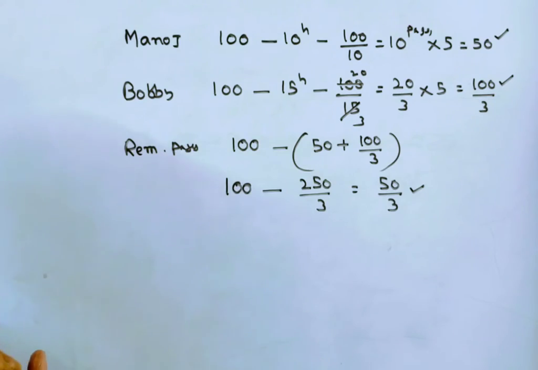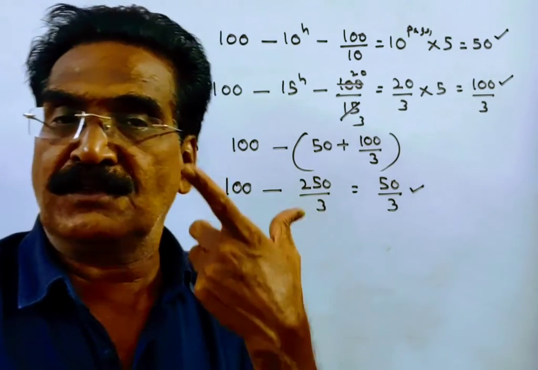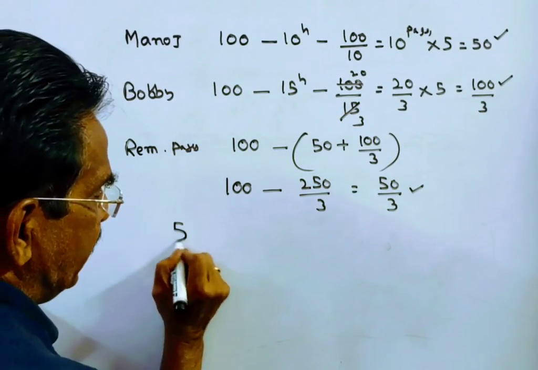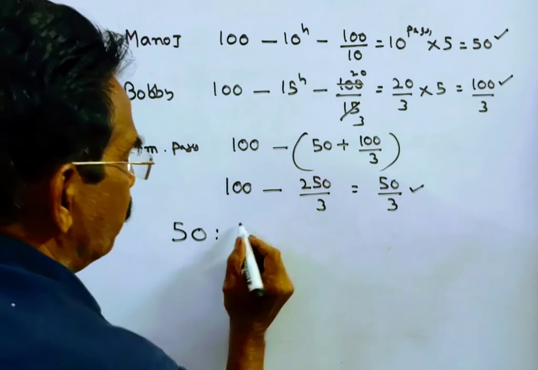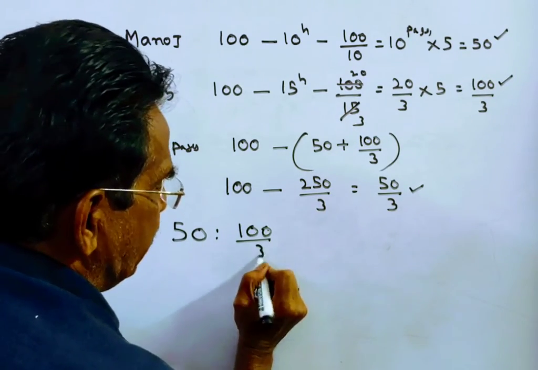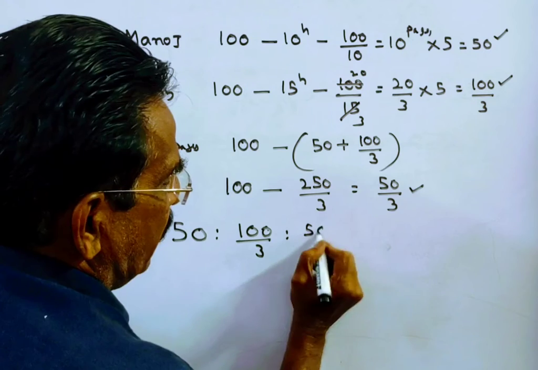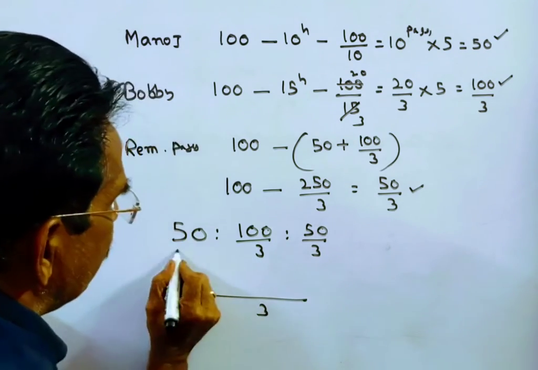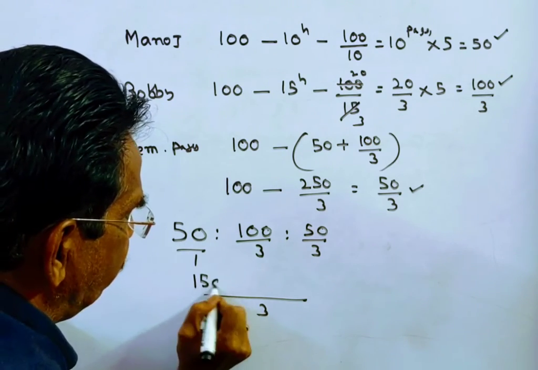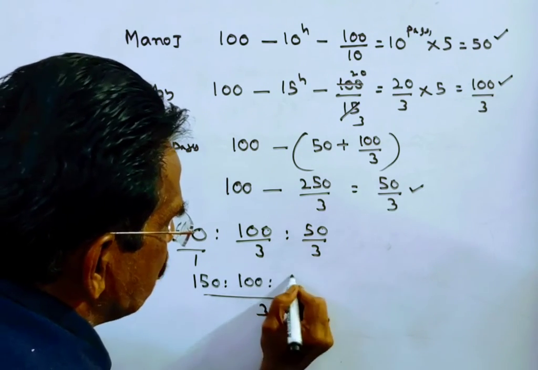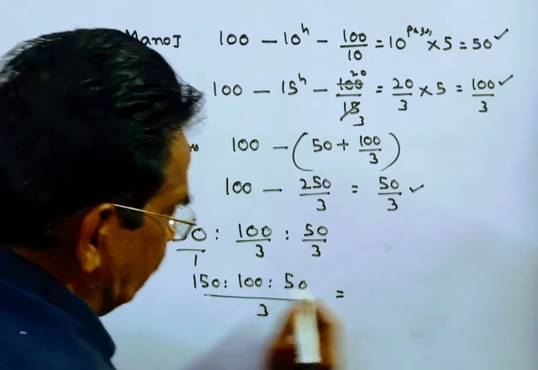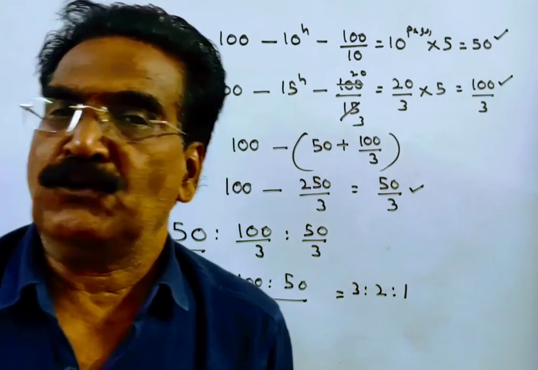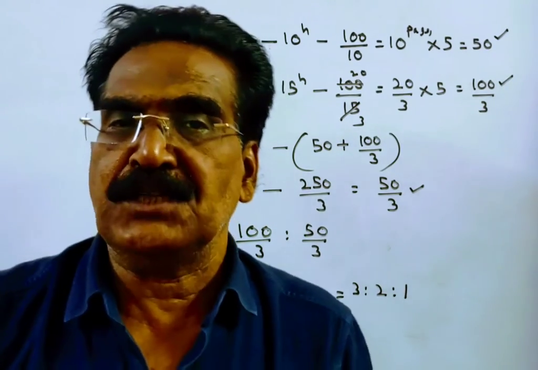So now the total amount they got is 2400. We want the share of Lucky. See friends, their sharing ratio is 50 is to 100 by 3 is to the work done by Lucky, 50 by 3. So LCM 3, 50s 150 is to 100 is to 50. This is equal to 5 3s, 5 2s, 5 1s. So they have to divide the amount in the ratio 3 is to 2 is to 1.